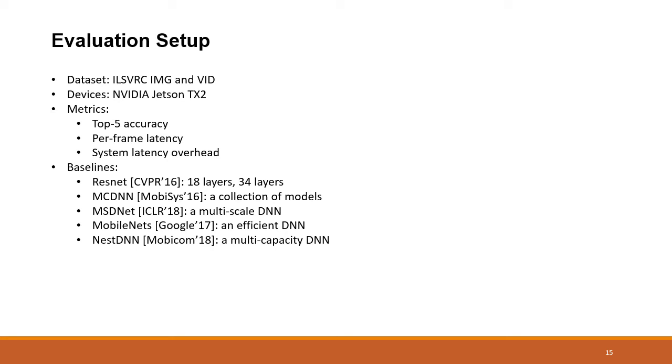We compare ApproxNet with a total of 5 baselines: ResNet, represented by 2 variants of 18 and 34 layers, MCDNN as a collection of light and heavy model variants, MSDNet as a multi-scale DNN, MobileNet as an efficient DNN, and NetAdapt as a multi-capacity DNN.